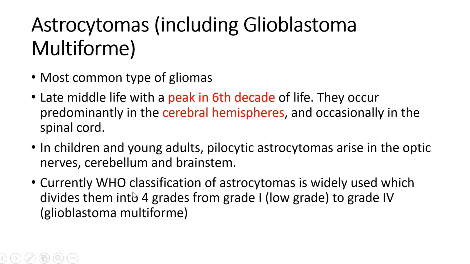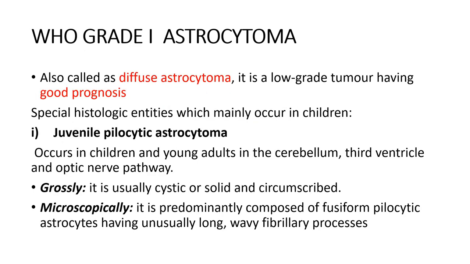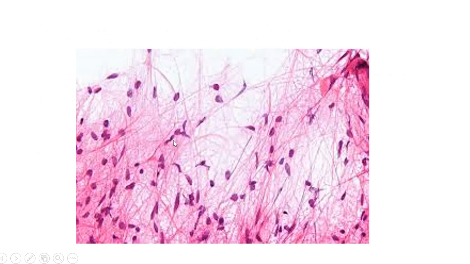As I already mentioned, WHO has classified astrocytomas into 4 grades, from good prognosis to bad prognosis. Grade 1 is low grade, and grade 4 is glioblastoma multiforme with a poor prognosis. Now coming to WHO grade 1 astrocytoma. It is a low grade tumor and has a very good prognosis. Based on the histological entities, it is classified into 2 types: juvenile pilocytic astrocytoma and